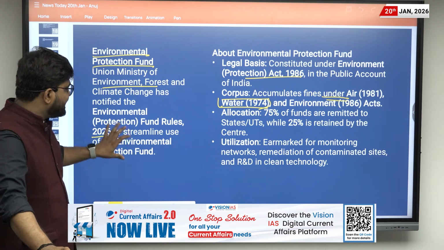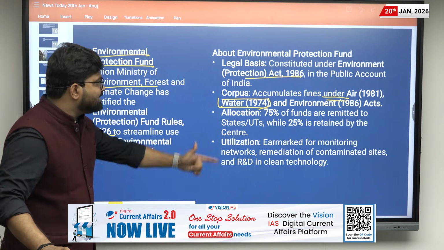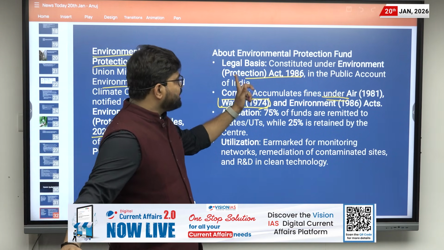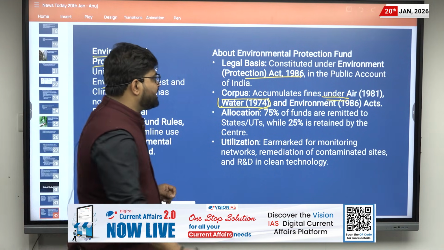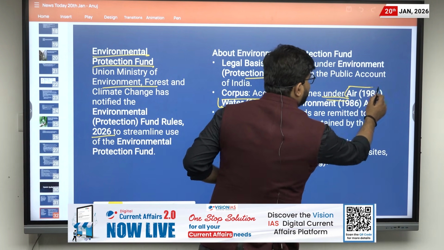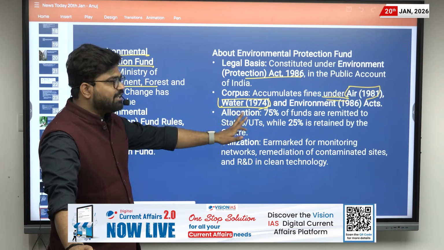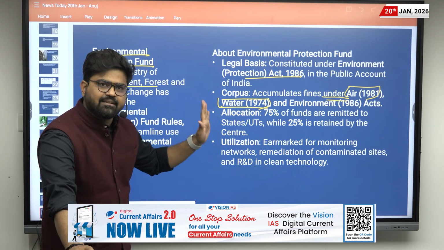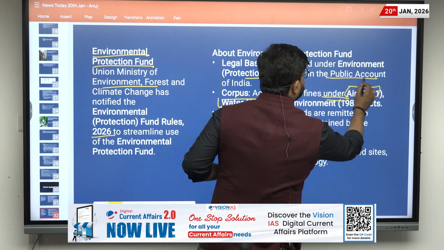So we have to understand what the Environmental Protection Fund is. First of all, this is under the Environmental Protection Act of 1986, and in this fines are collected from the Air Act of 1981, Water Act of 1974 and the Environmental Act of 1986, and these funds go to the public account of India.